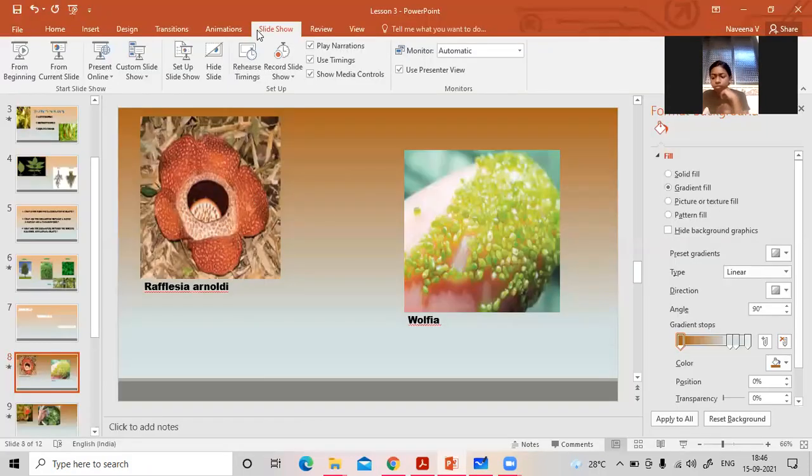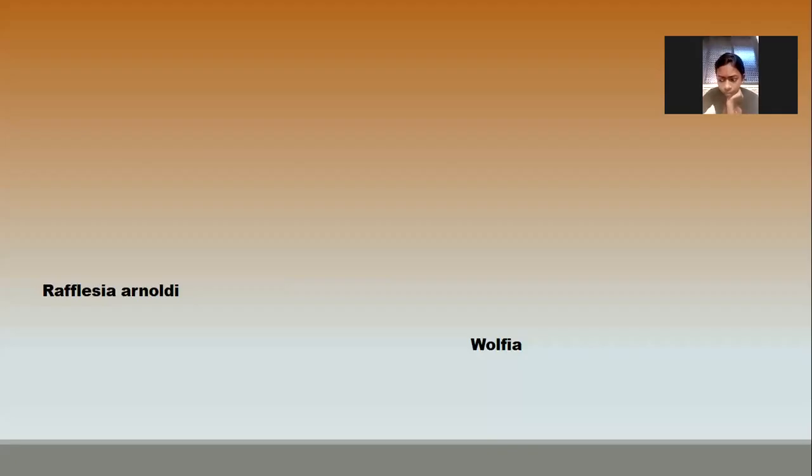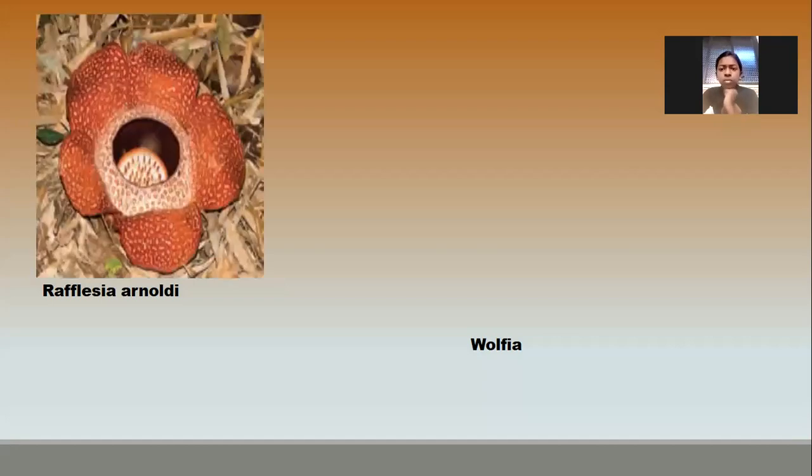Now, I will show you the world's largest flower. The world's largest flower is Rafflesia arnoldii.